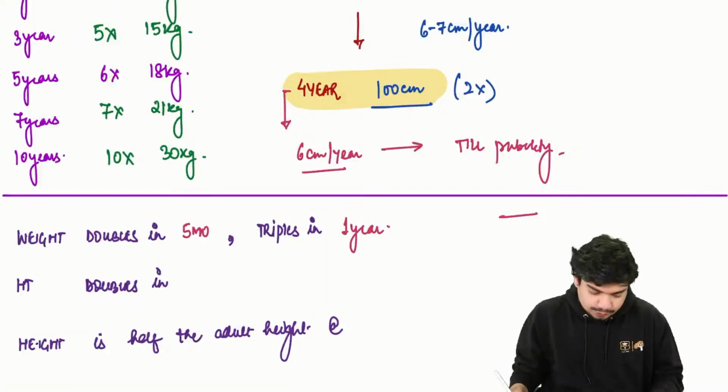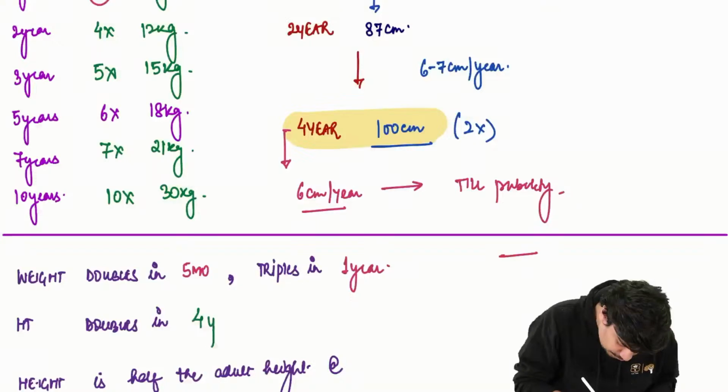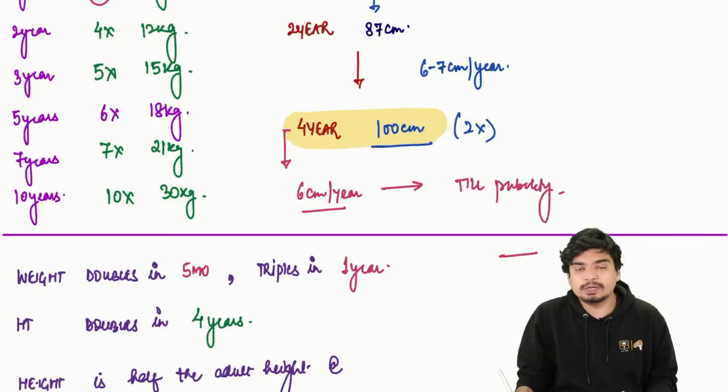Height doubles. So we saw height takes 4 years to double. Height will double in 4 years.